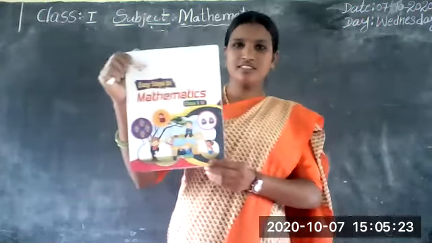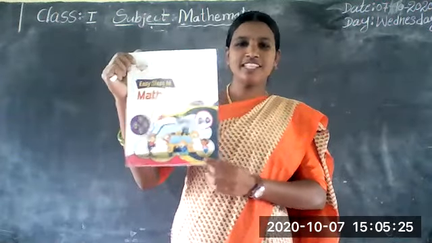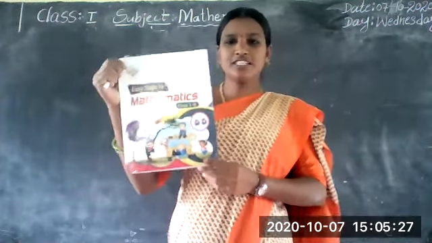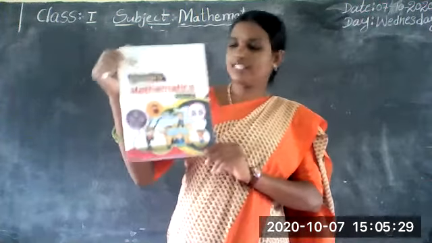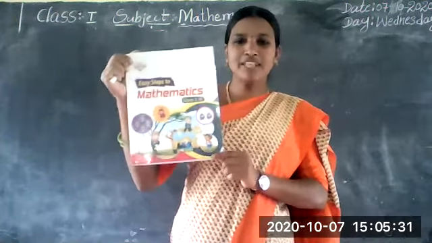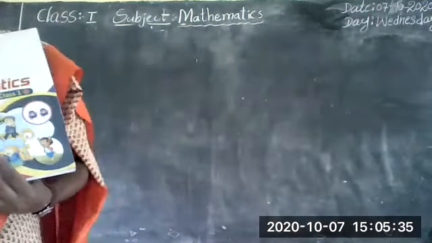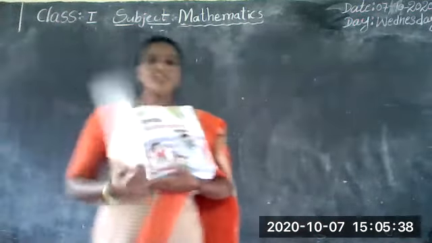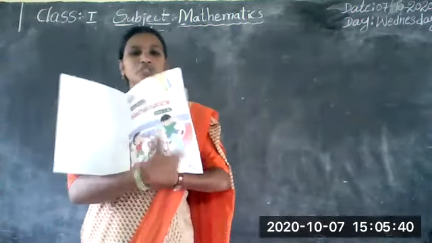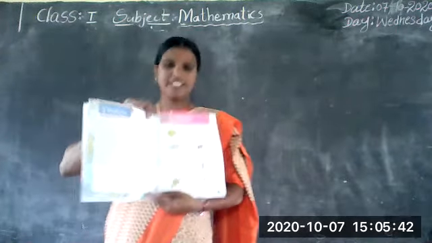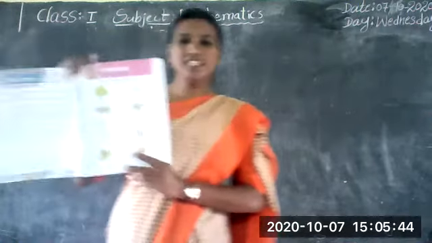What is this? This is your mathematics textbook. This is the first class mathematics textbook. Today we are going to start a new chapter, and this is the revision part. What is this?